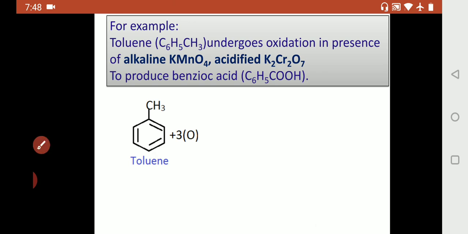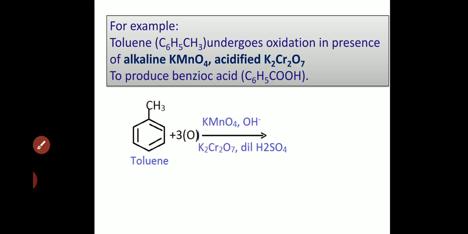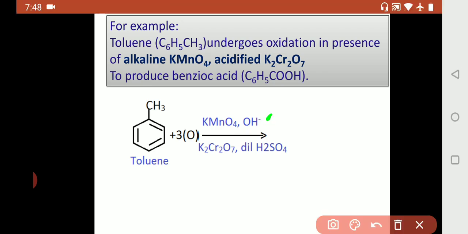Which is that oxidizing agent? Yes, KMnO4, OH minus, that is alkaline potassium permanganate, or we can write K2Cr2O7, dilute H2SO4, that is acidified potassium dichromate.